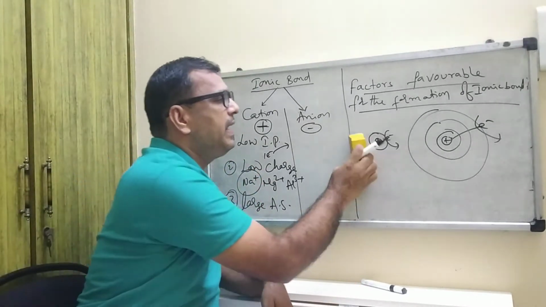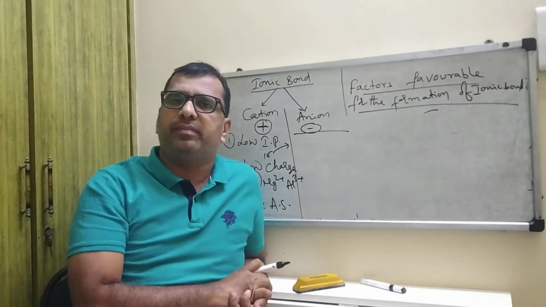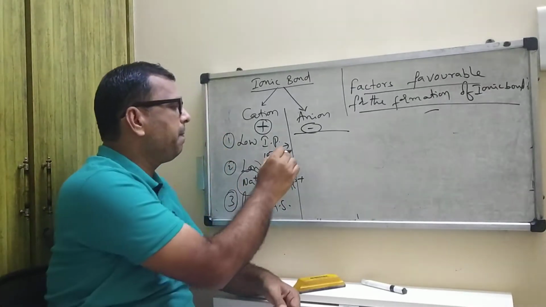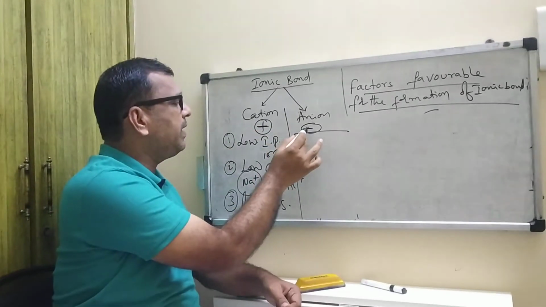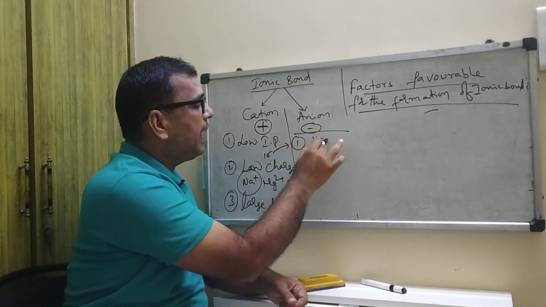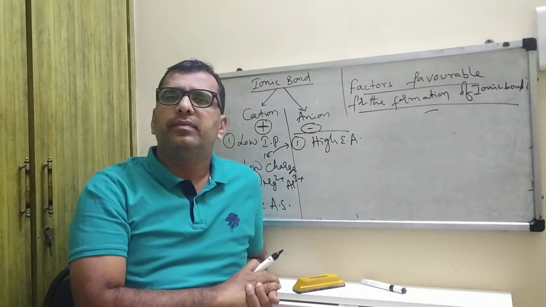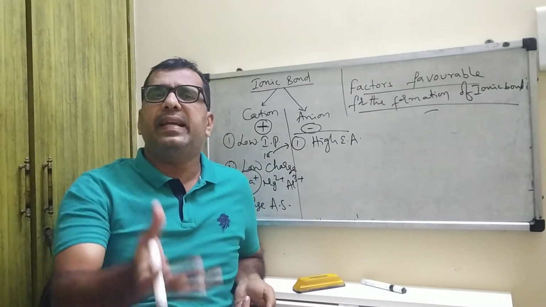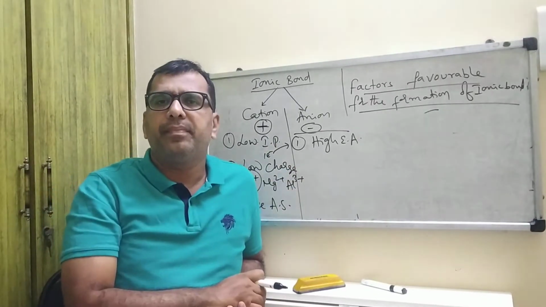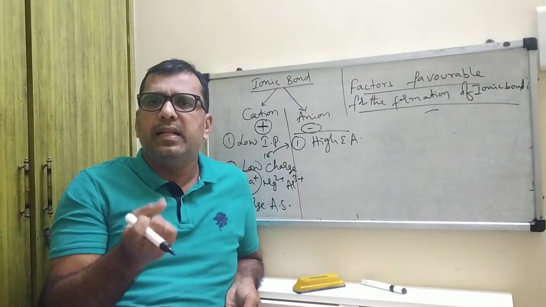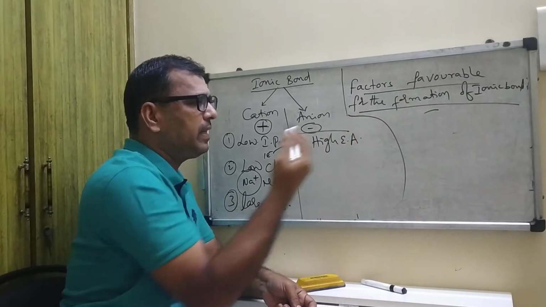Next, what are the favorable conditions for the formation of anion? Number one, high electron affinity. What do you mean by electron affinity? It is the tendency to attract the bonded electron pair towards itself.